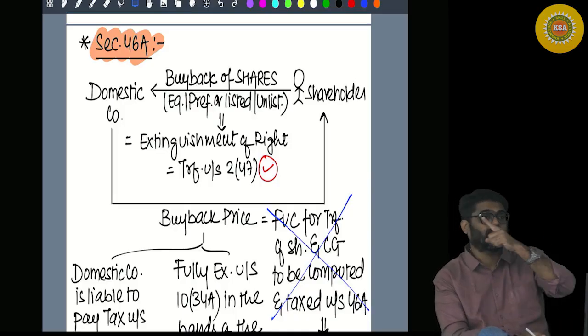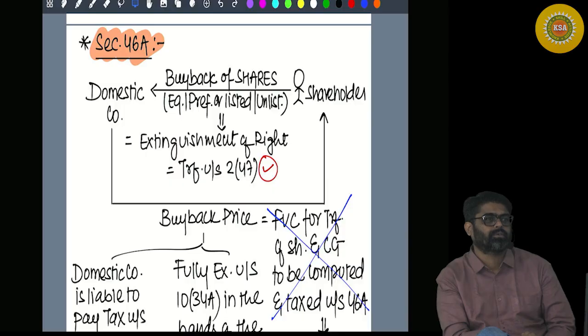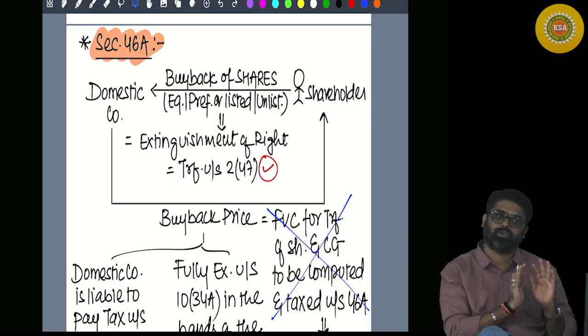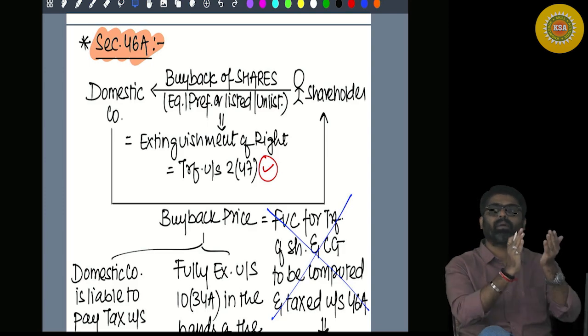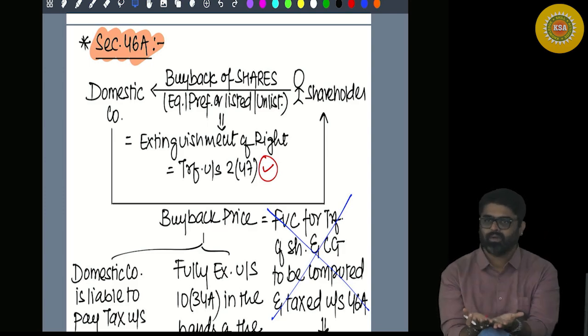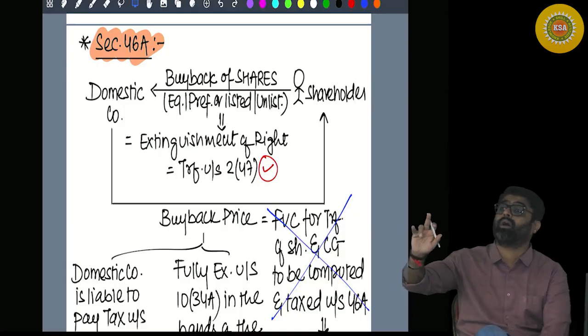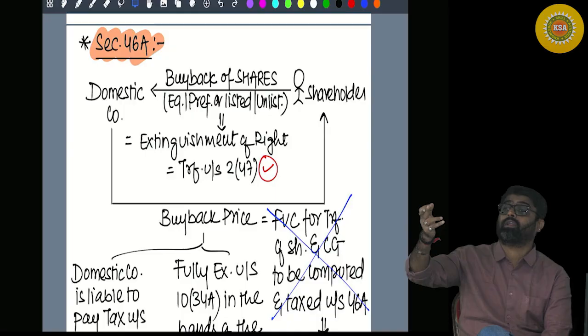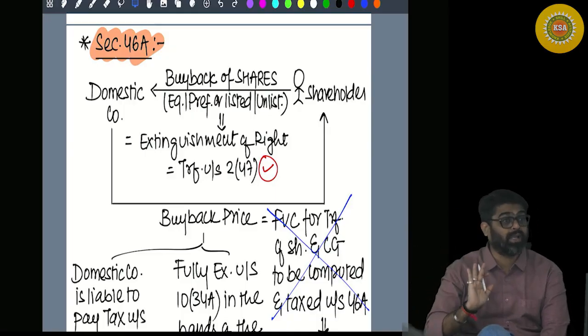5 lakh minus 2 lakh, 3 lakh should be your gain. On that 3 lakh you should pay tax. But wait. That 3 lakh will be taxable as your capital gain under section 46A by taking buyback price as your full value of consideration minus the cost of shares, 2 lakhs. Usually this should happen.